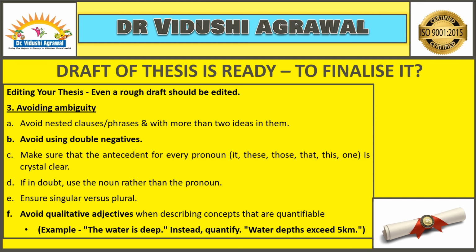Now let me give you another sentence in the same context. When you are doing a thesis, you might say, we have conducted our thesis on a large number of population. So large is an adjective, it's a qualitative adjective, right? But when it is quantifiable, which means I have done my thesis taking 100 people as my target group, that gives you a quantifiable number. So therefore, we are supposed to use a quantifiable number rather than a qualitative adjective.